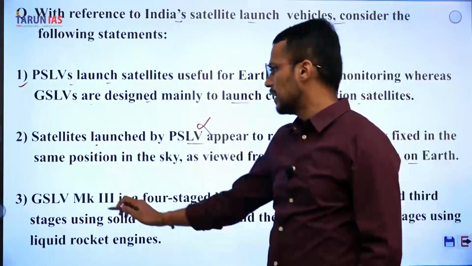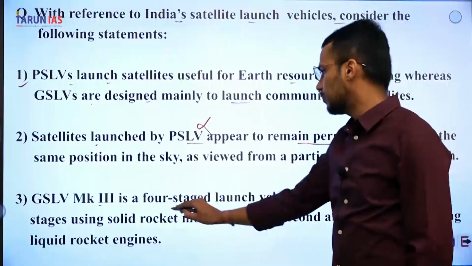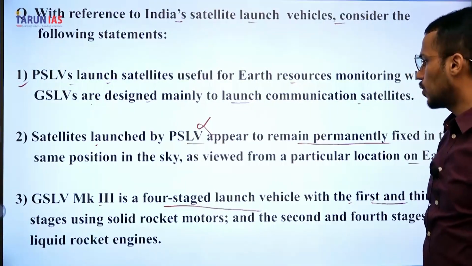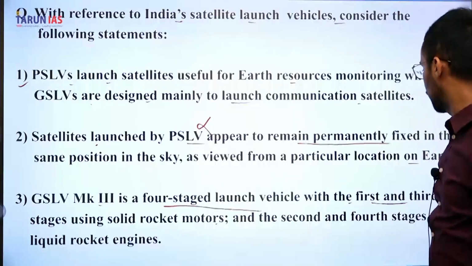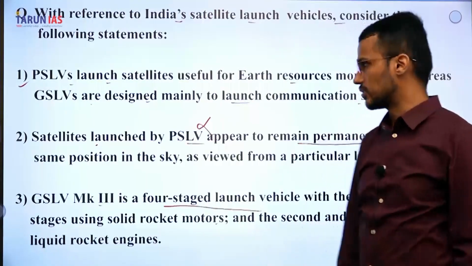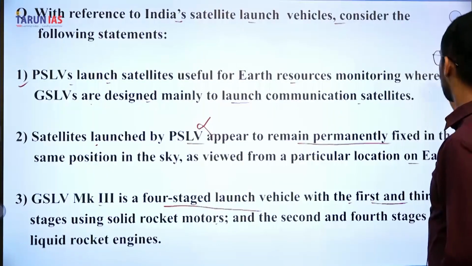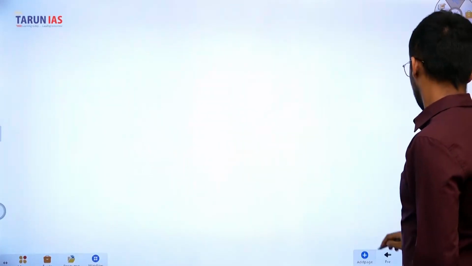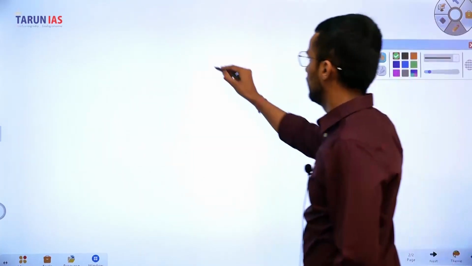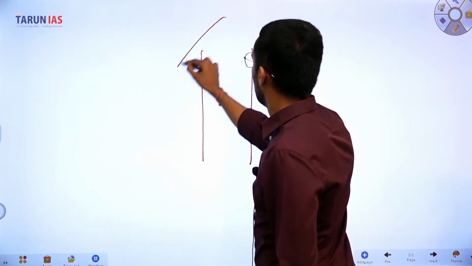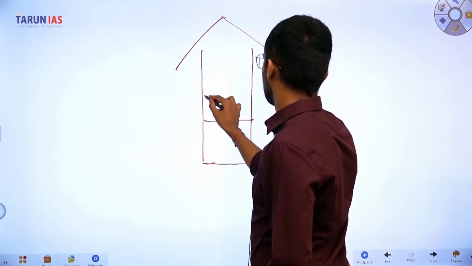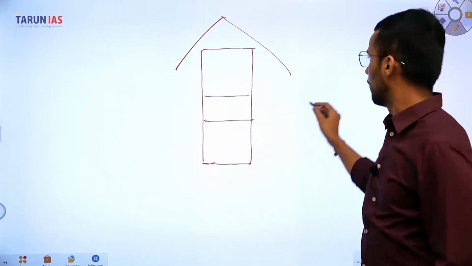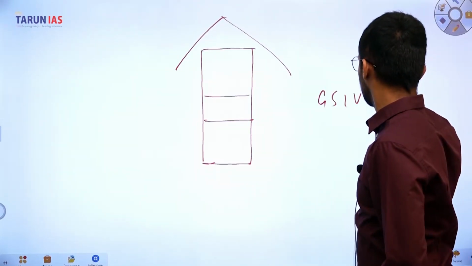So this statement is incorrect. Third statement, GSLV Mark III is a 4-staged launch vehicle with the first and the third stage using solid rocket motors and the second and fourth stage using liquid rocket engines. Again, this statement is incorrect because GSLV is a 3-stage launch vehicle. GSLV Mark III is not a 4-stage, but a 3-stage launch vehicle.